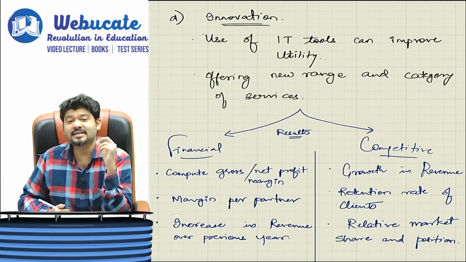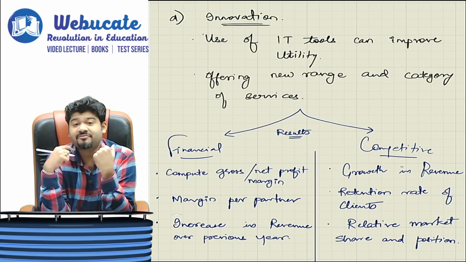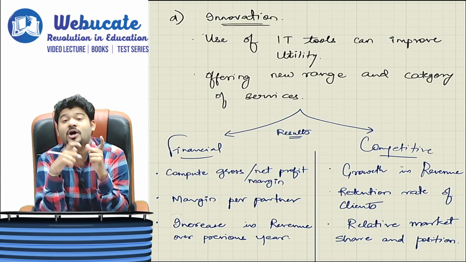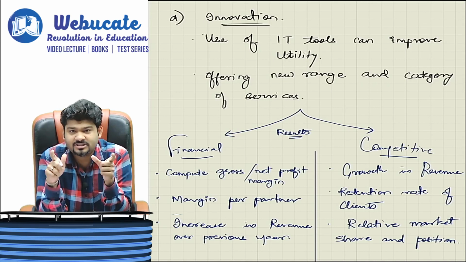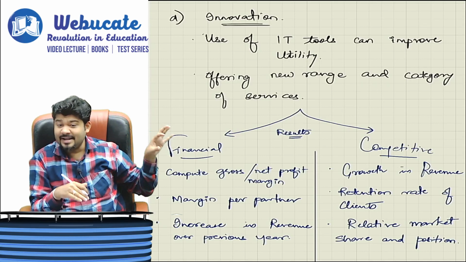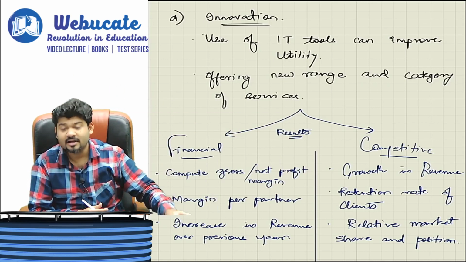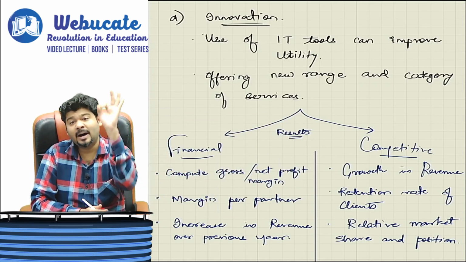And then last is innovation. Now for a CA firm, what will be innovation? Innovation for a CA firm will be use of information technology in order to gain new clients, in order to help our existing clients gain a good foothold over their work. That becomes a part of your innovation.